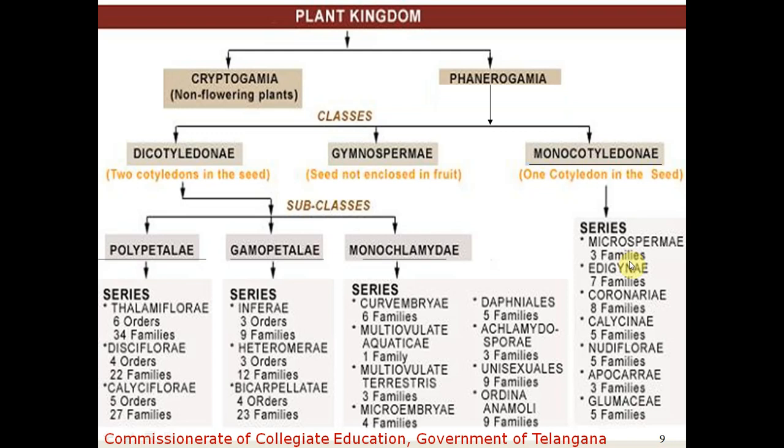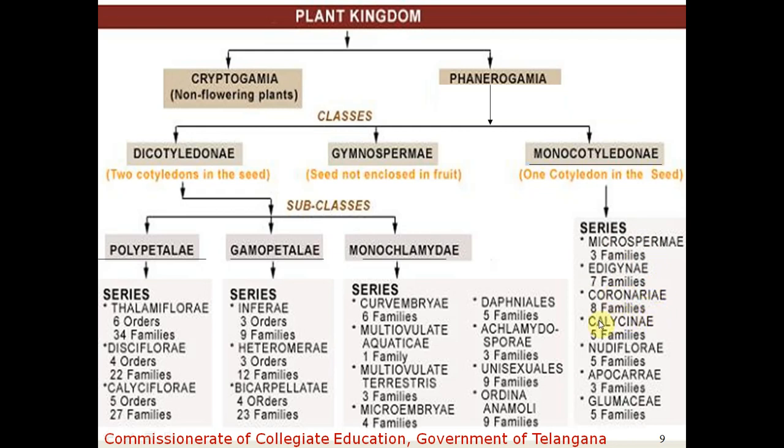Microspermae consists of 3 families without orders. Just like in the case of the Monoclamidae, here also monocotyledonous flowering plants are divided into series, and directly they are divided into families. There are no orders. Microspermae is directly divided into 3 families. Since the seeds are very small in size, they are named Microspermae. And next, Epigynae. It consists of 7 families.